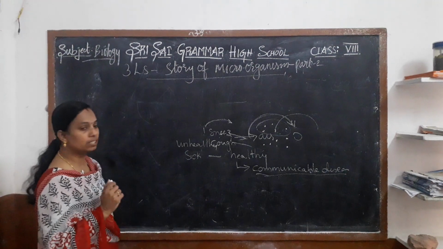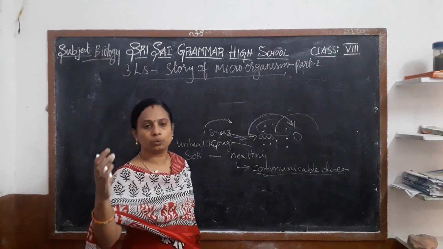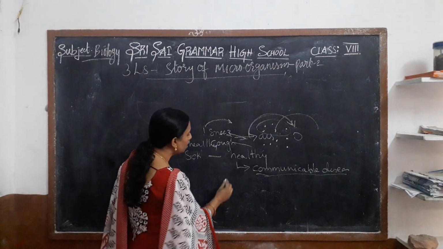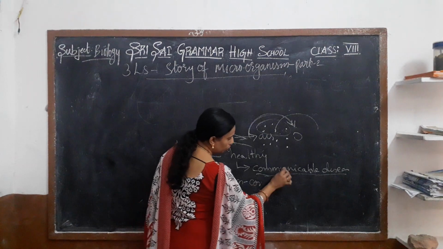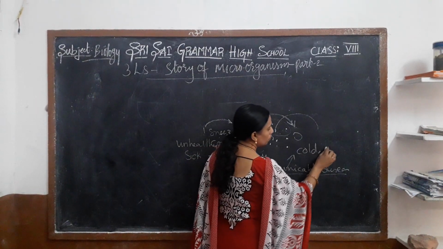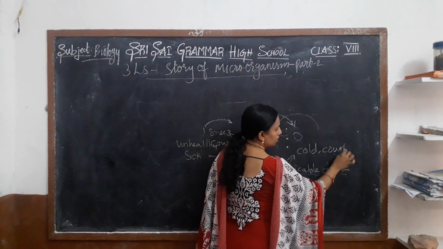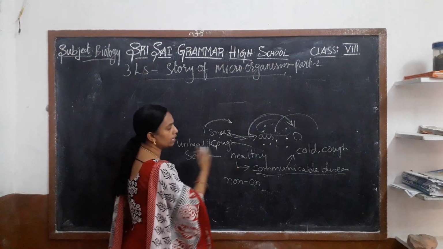Non-communicable diseases are those which do not spread from a sick person to a healthy person. Can you give an example of communicable diseases? Cold and cough spread from the sick person to the healthy person.